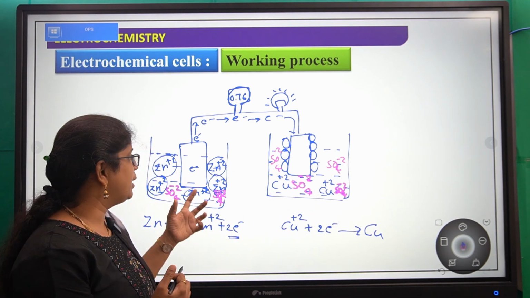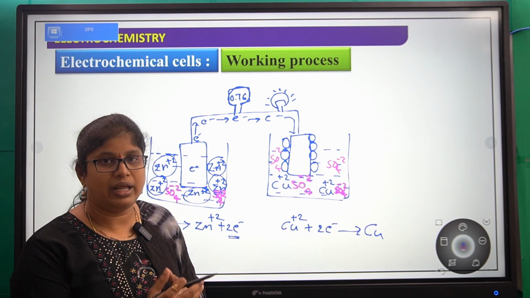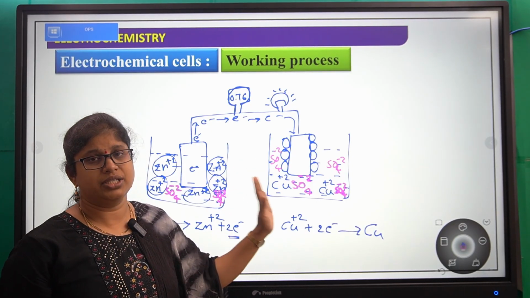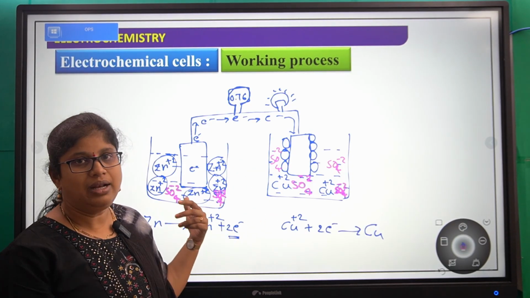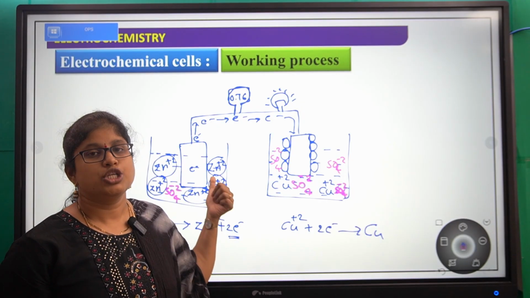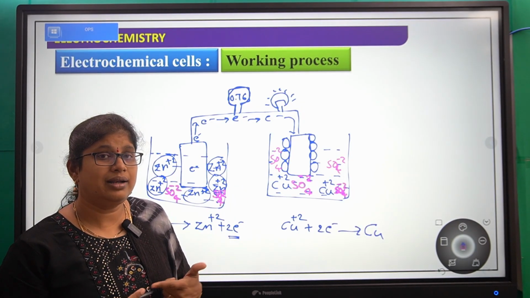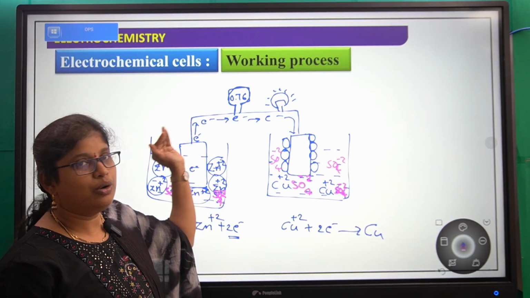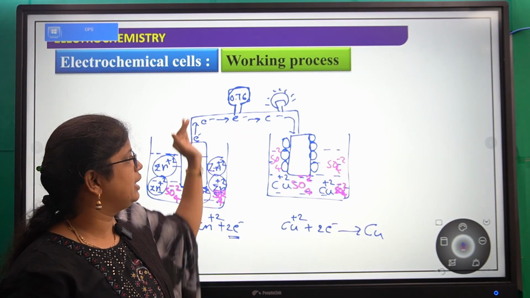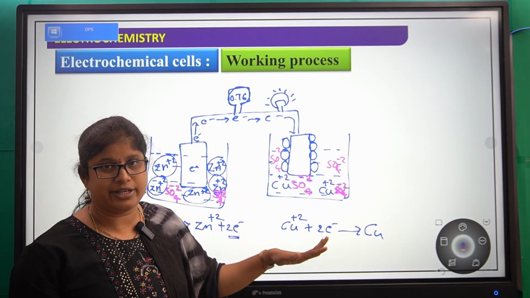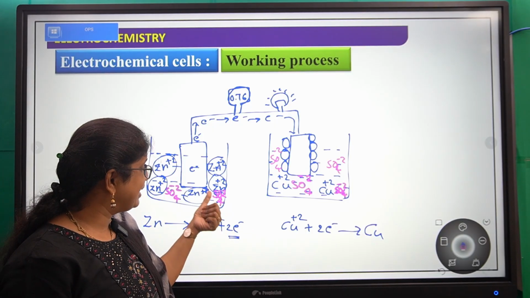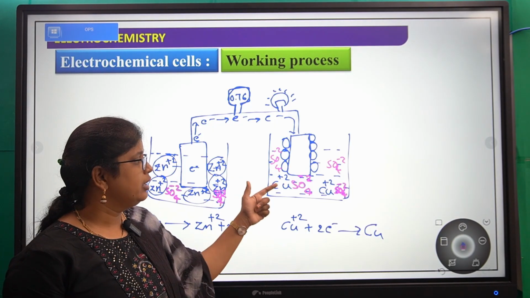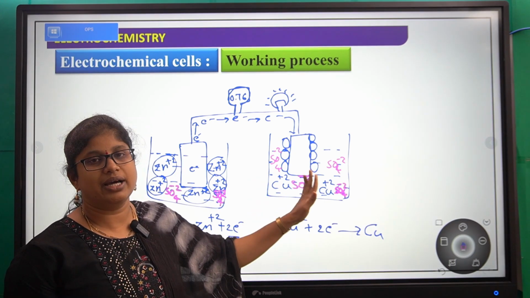So if the number of ions keeps on increasing, what happens? The charge equilibrium will be affected. So to maintain that equilibrium, without breaking, if the electricity should pass continuously, we should decrease the number of positively charged ions here and the number of negatively charged ions here.